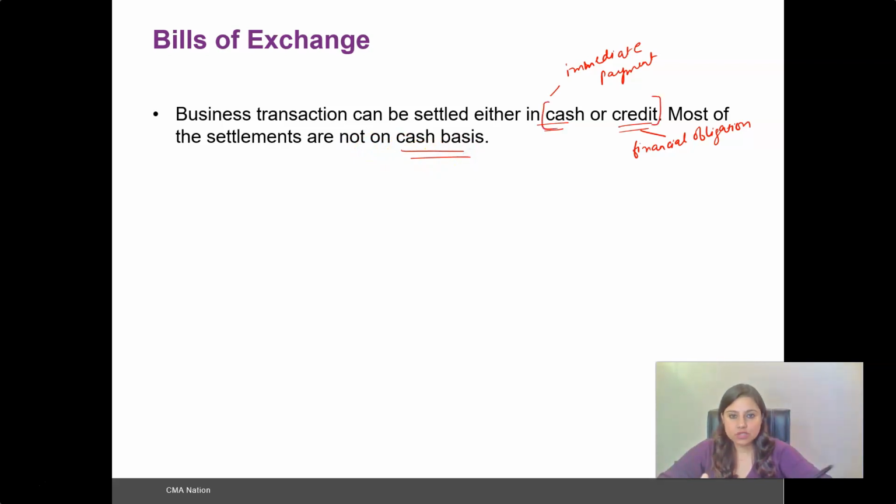If you compare the credit transactions with the cash transactions of a business, you will find that the frequency of credit transactions would be more, as the business owner would want to have the transaction settled in credit, as this will help in preserving the liquidity of the business, and the cash that is available could be used for other purposes rather than making a payment, and payment could be made at a later date. So, which is why we say that most of the settlements are not on cash basis but on credit basis.